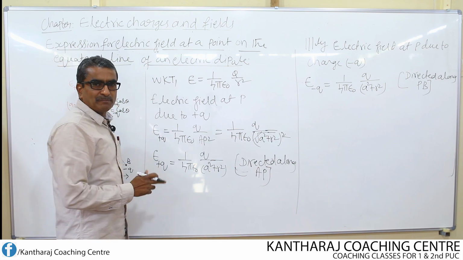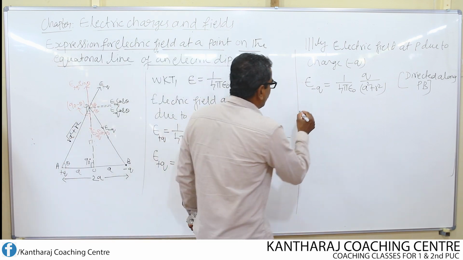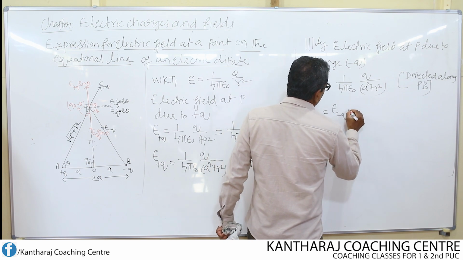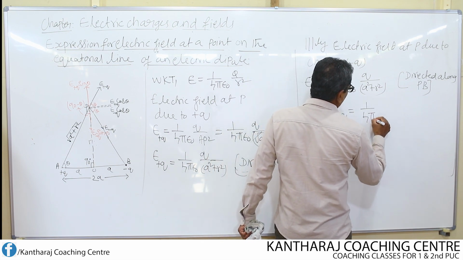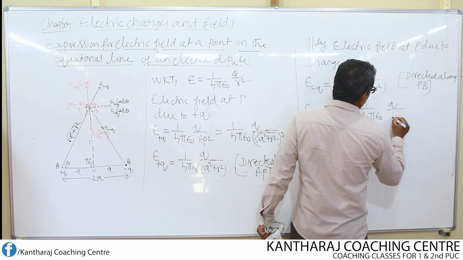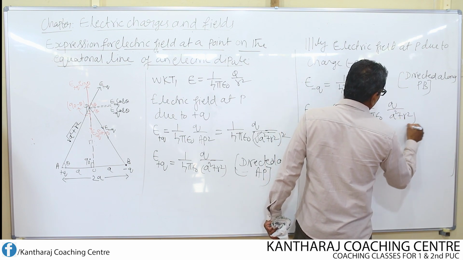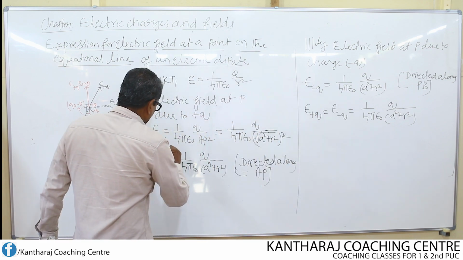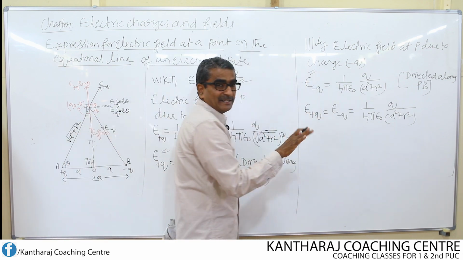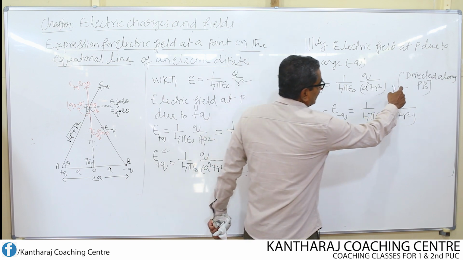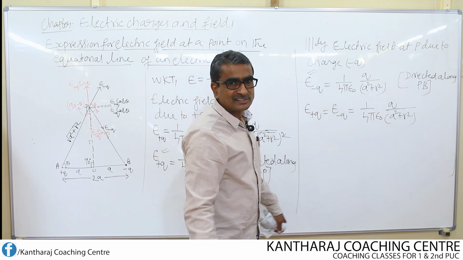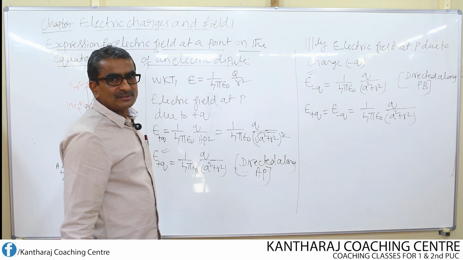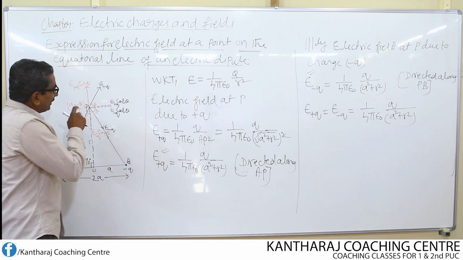Now, from these two equations, what do we find? It is found that E plus q is equal to E minus q, which is equal to 1 over 4 pi epsilon naught q divided by A square plus R square. That means the magnitude of both these fields, this field as well as this field, remains the same. Only thing is, the directions are different. Now find out the net field at the point P.